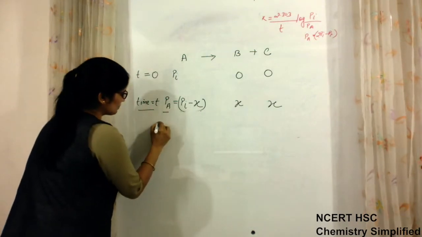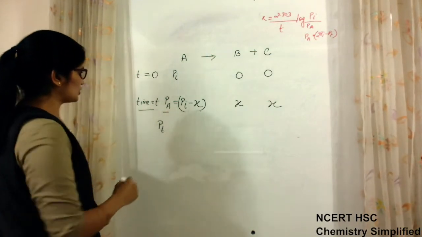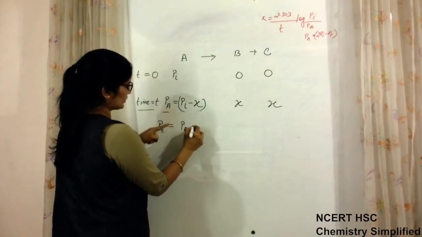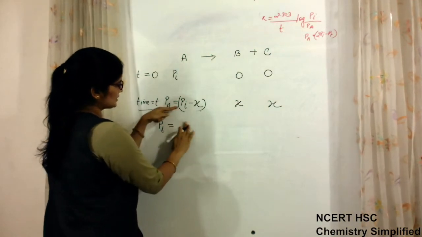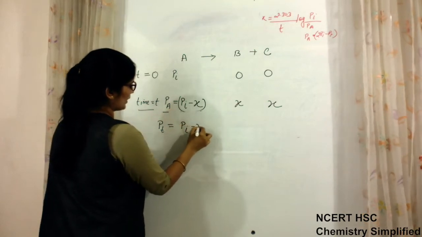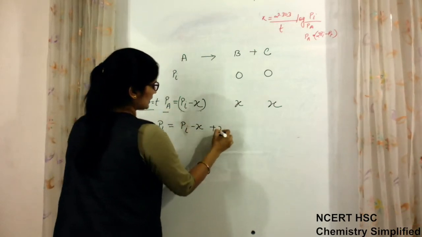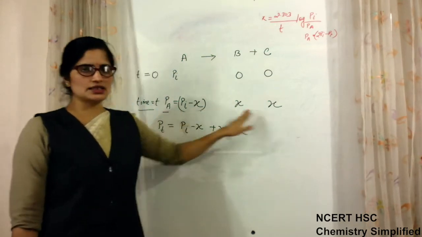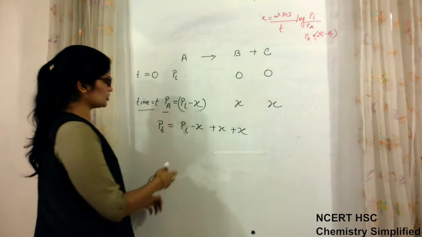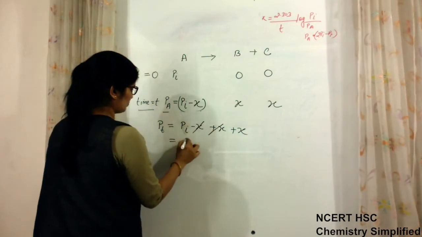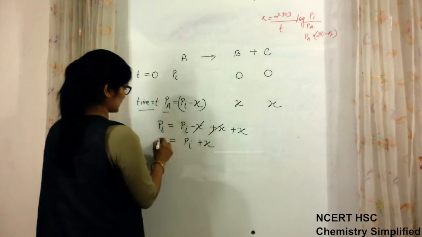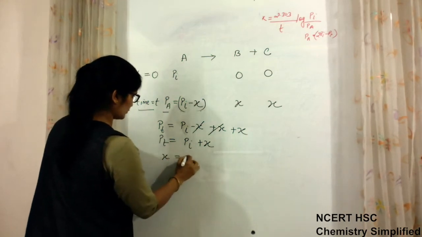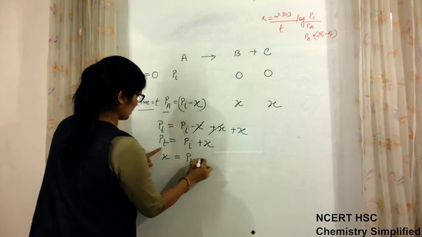So after time t, Pa is Pi minus X, and X is the pressure of B and C. Now we will write Pt, the total pressure. Total pressure is equal to Pa, that is, we can write Pi minus X plus X plus X. Okay, this plus this plus this will give the value of Pt, the total pressure. So that is equal to Pi plus X, or I can write that X is equal to Pt minus Pi.